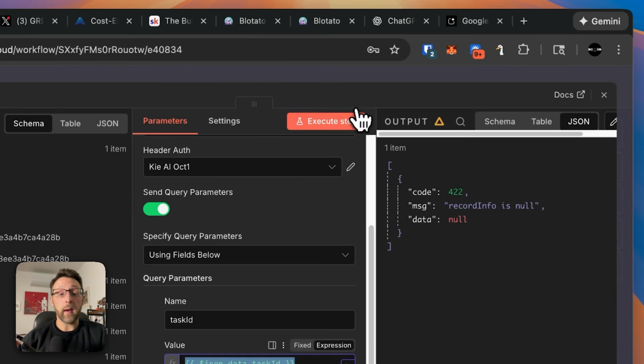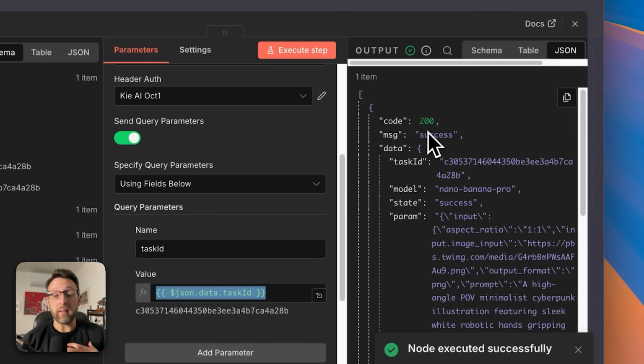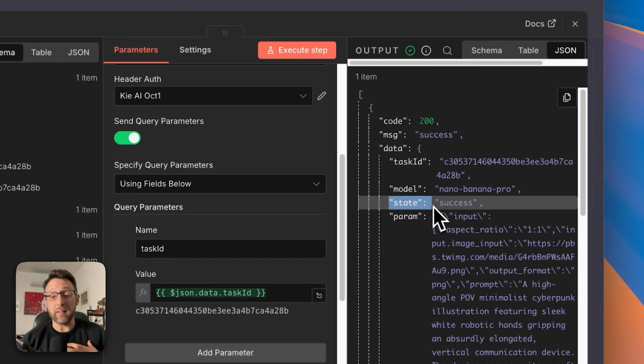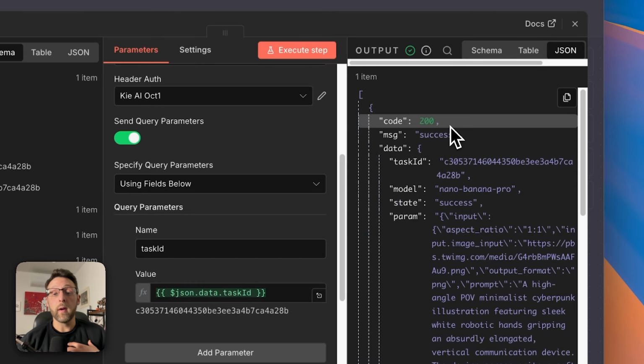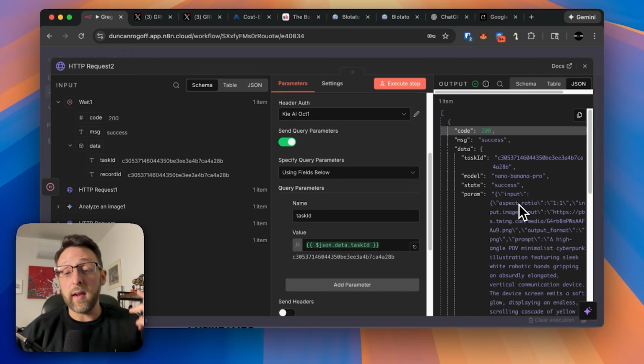And now when I go ahead and click execute step, you can see we actually brought this in. We have a message that says success. The state is success, which is actually what we're looking for. This first one is basically just saying, did this node function properly? And then the state is basically, has this image finished generating? If it hasn't, it'll just say generating. If it's successful and finished, it'll say success.